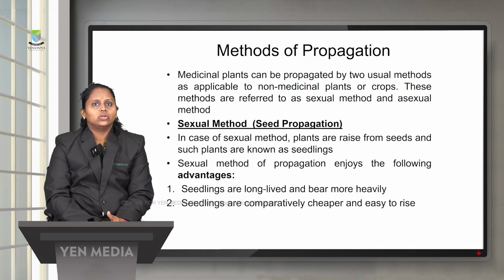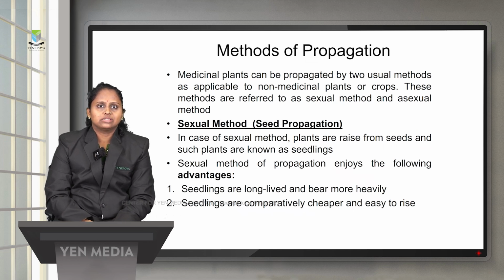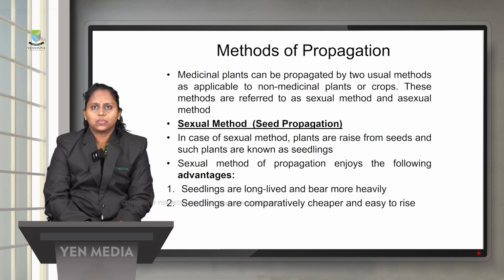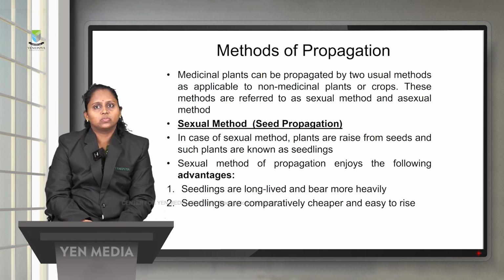Next we will move on to the methods of propagation of medicinal plants. Medicinal plants can be propagated by two methods: one is the sexual method of propagation, and the other is the asexual method of propagation. The sexual method of propagation is the seed propagation method, where the plants or seedlings are obtained by sowing seeds. The sexual method of propagation has some advantages.